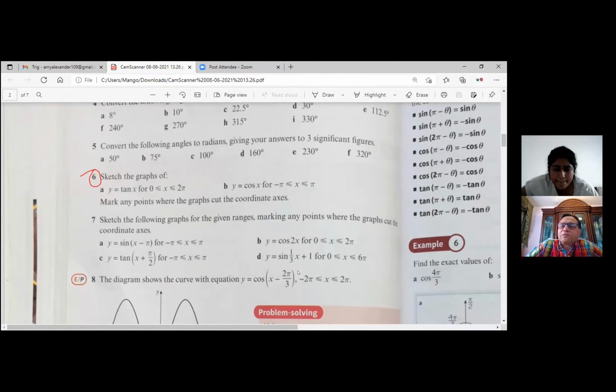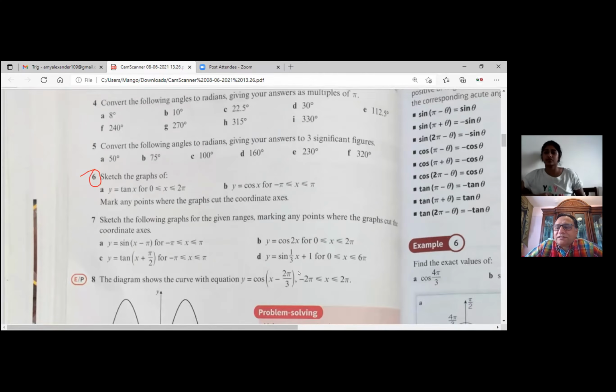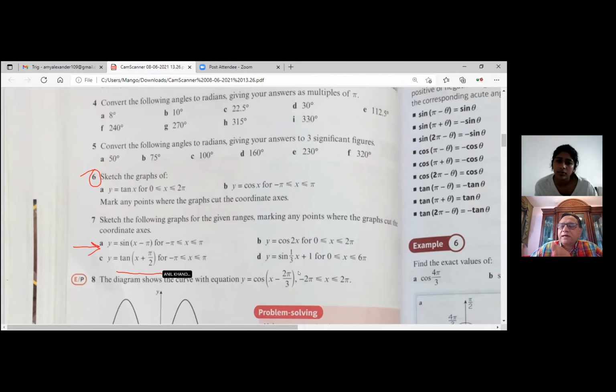So basically, they have jumped from the circles and tangents and arcs and vectors to sinusoidal functions, right? These are trigonometric functions, including tangent and sinusoidal functions, sine and cosine. Plus, in question number 7, we're talking about the transformed sinusoidal functions, right? So what you need to understand clearly is what the tangent graph is and how we sketch it, what the sine graph is, what the cosine graph is. And when we do the transformation of these graphs, how could we sketch a graph from the parent tan x to tan x plus pi by 2, for example? For that matter, any transformation.